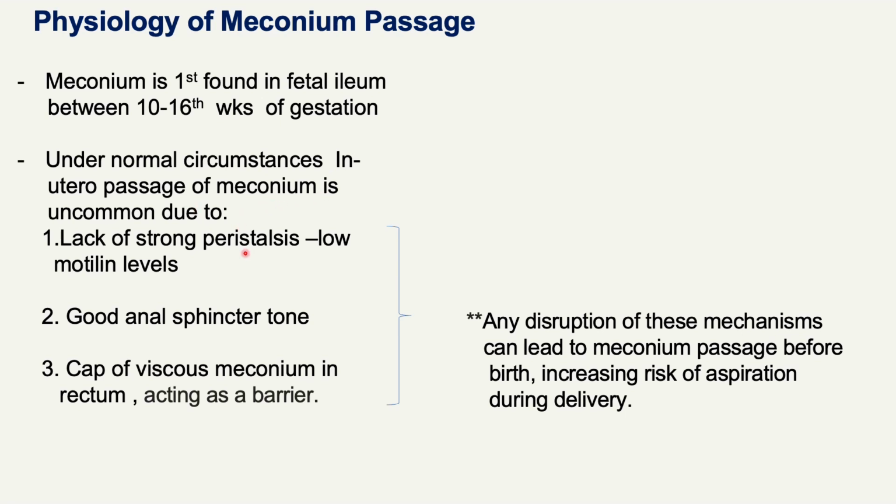The reasons are, number 1, there is lack of strong peristalsis in the newborn because there is a low level of motilin. Number 2, there is good anal sphincter tone in the newborn, so it is controlled and they do not pass the meconium. Number 3, a cap of viscous meconium in the rectum acts as a barrier, so meconium is not passed. But if there is any disruption in these mechanisms, then the baby can pass meconium in utero and there is increased risk of aspiration during the delivery.